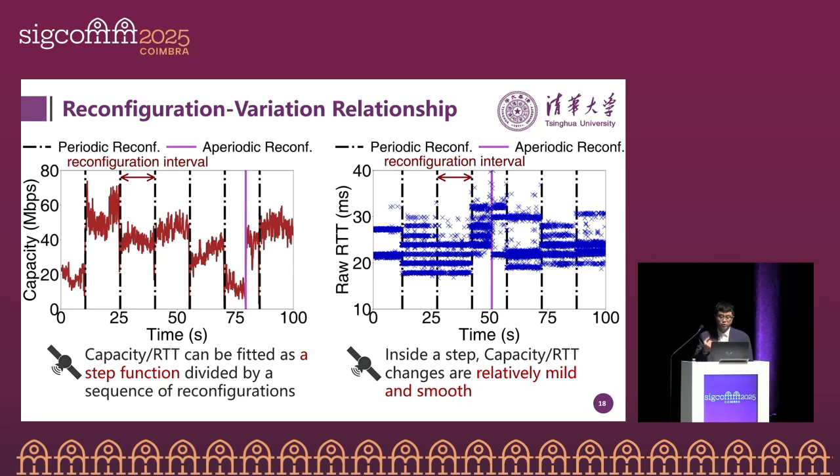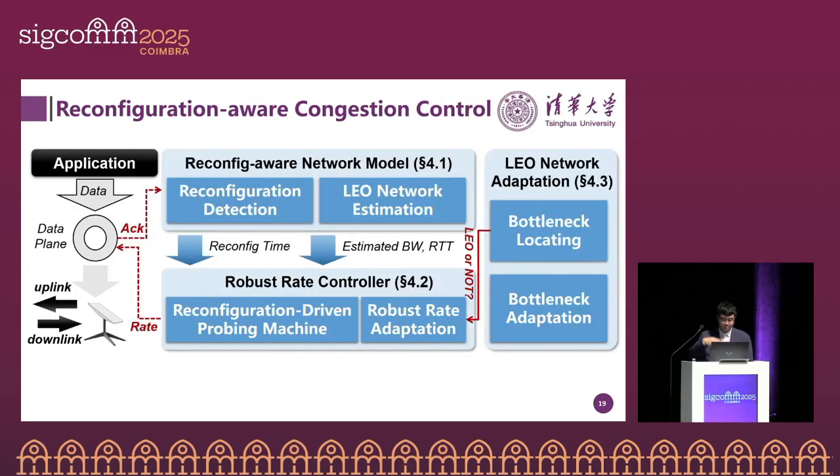As shown in this figure, we can see that the network capacity and RTT can be viewed as a function of the reconfiguration phase. Every time a reconfiguration occurs, both the link capacity and RTT may experience a sudden jump or drop. However, within a reconfiguration interval, changes in capacity and RTT are relatively moderate and smooth.